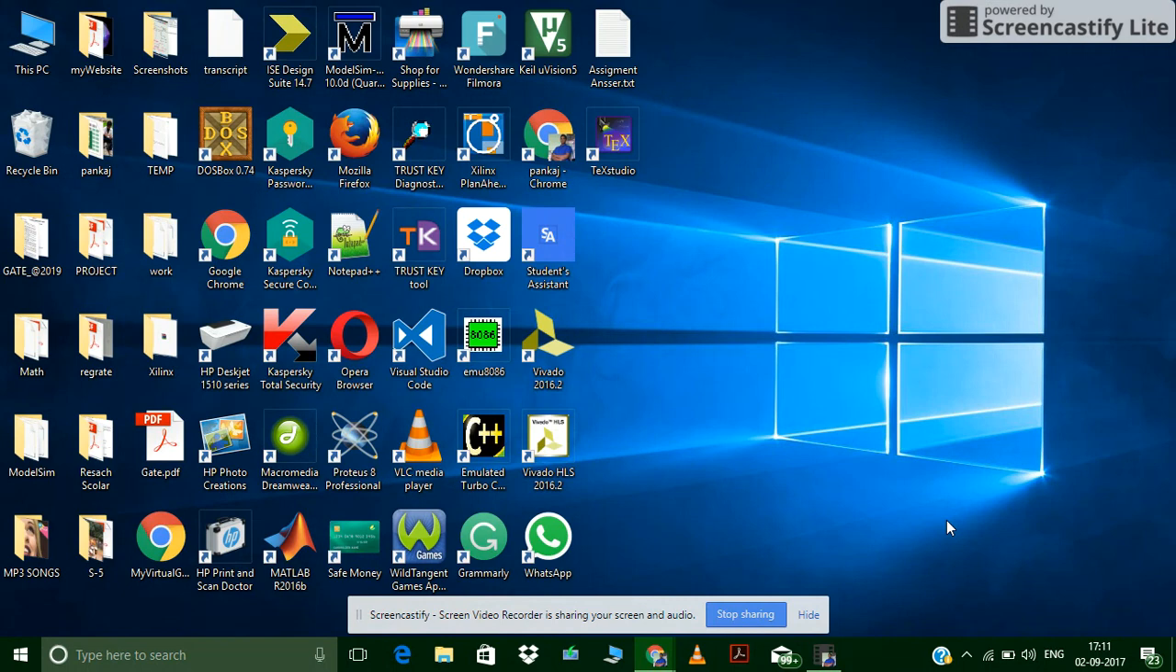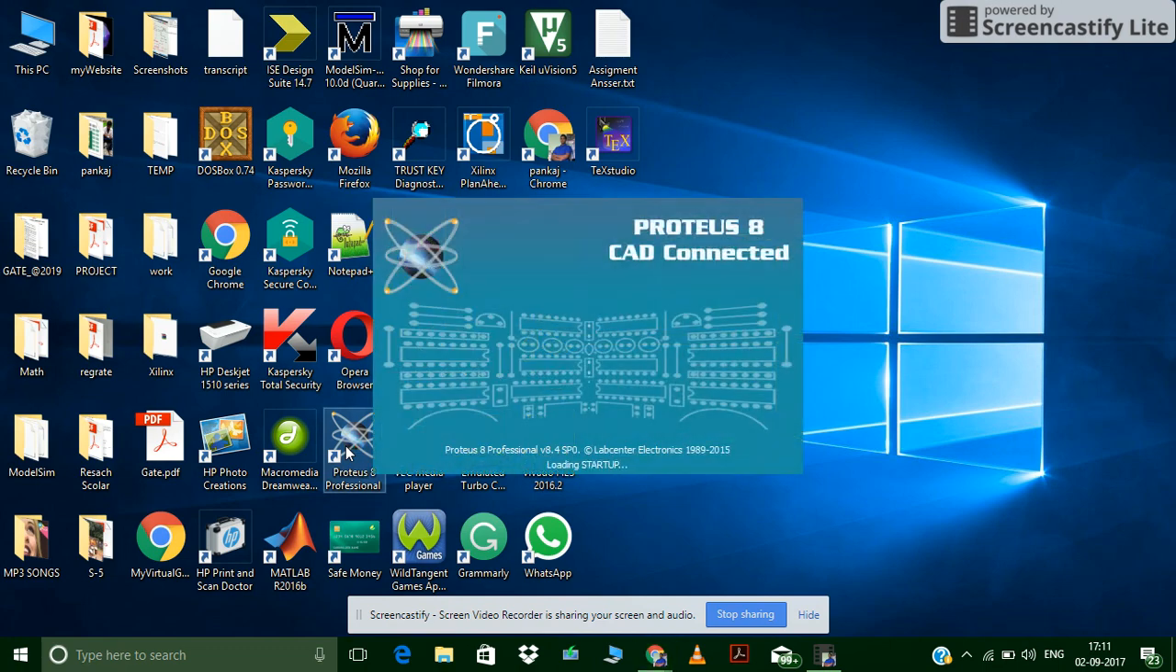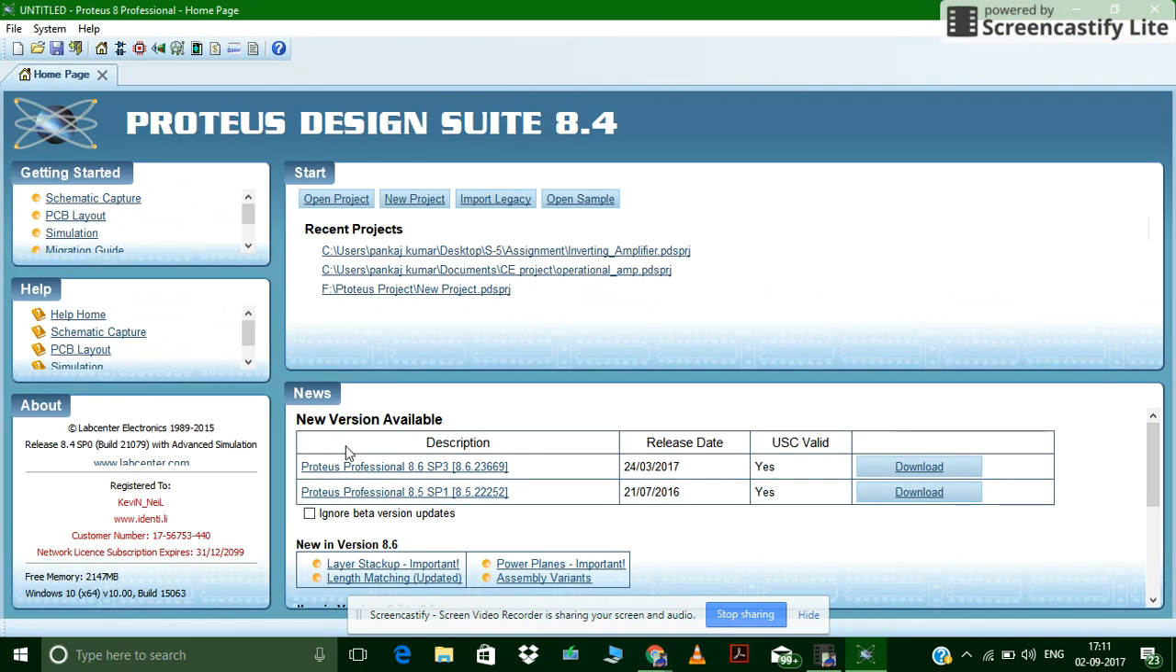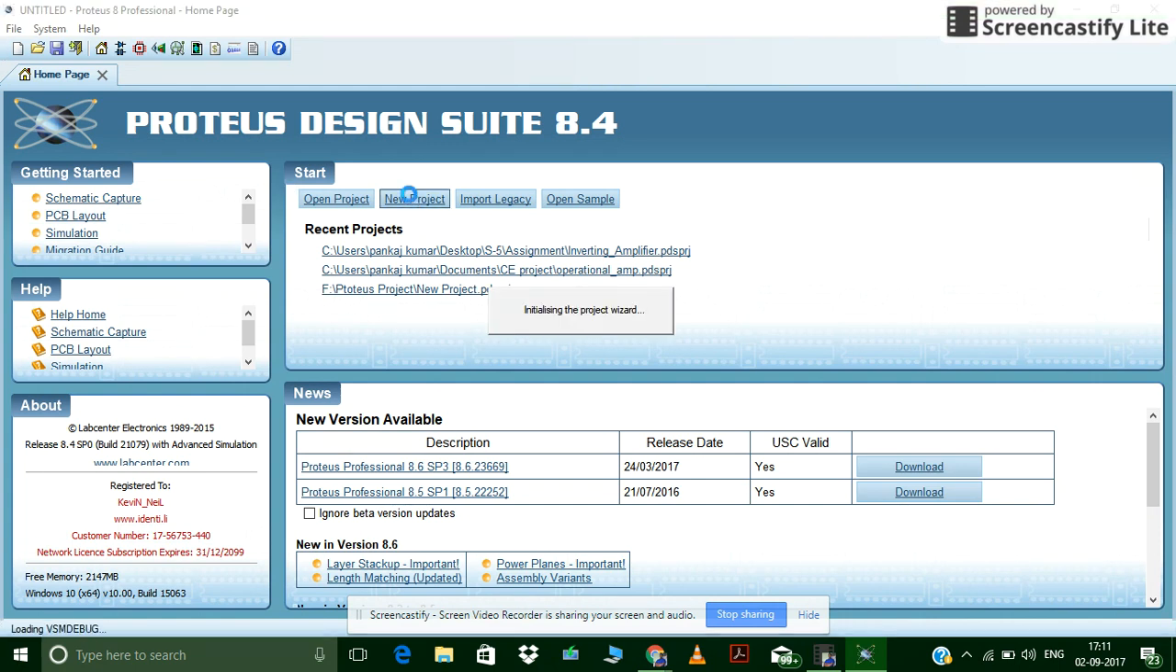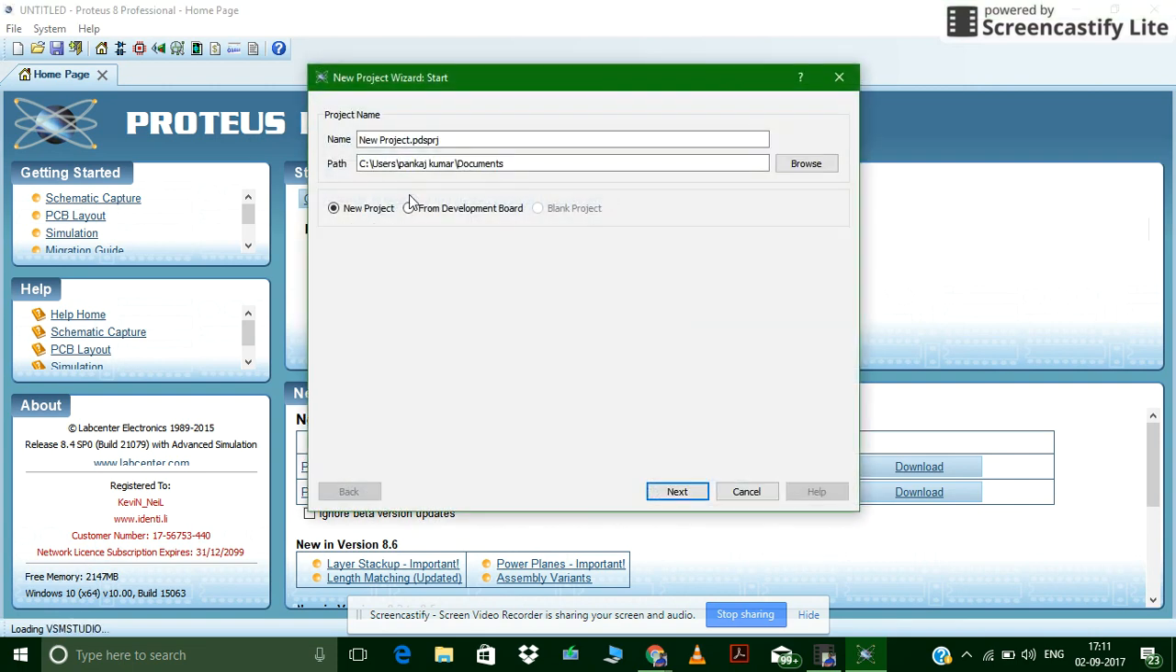Today I'm going to show you a simulation of an inverting amplifier. We will draw some frequency response and analog graph also. So let's open Proteus, make a new project, name it inverting amplifier. Okay.